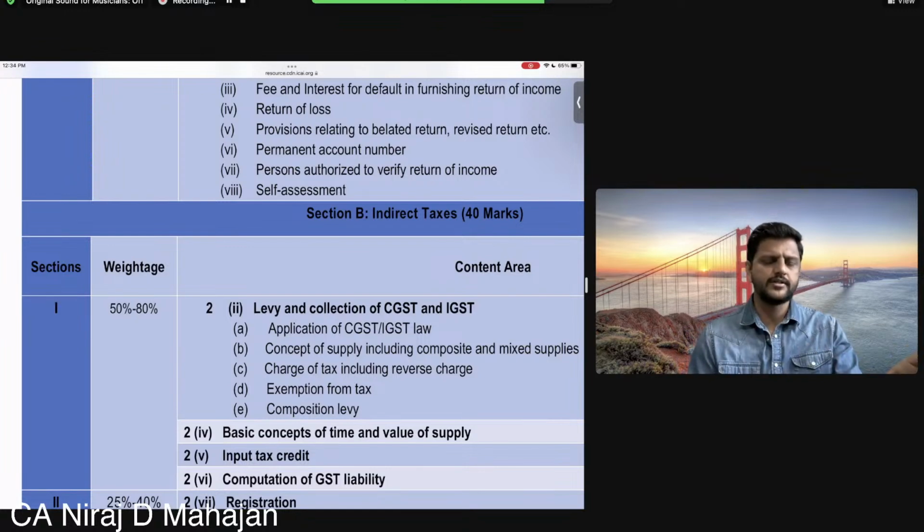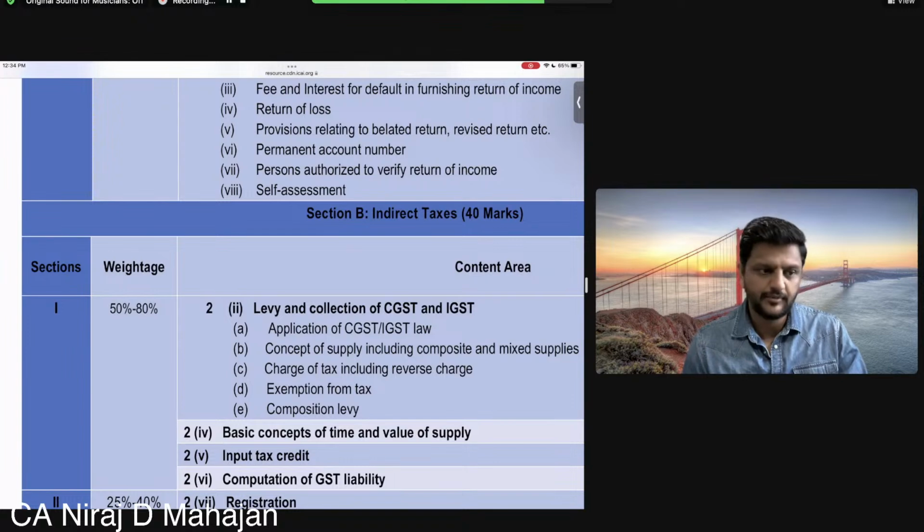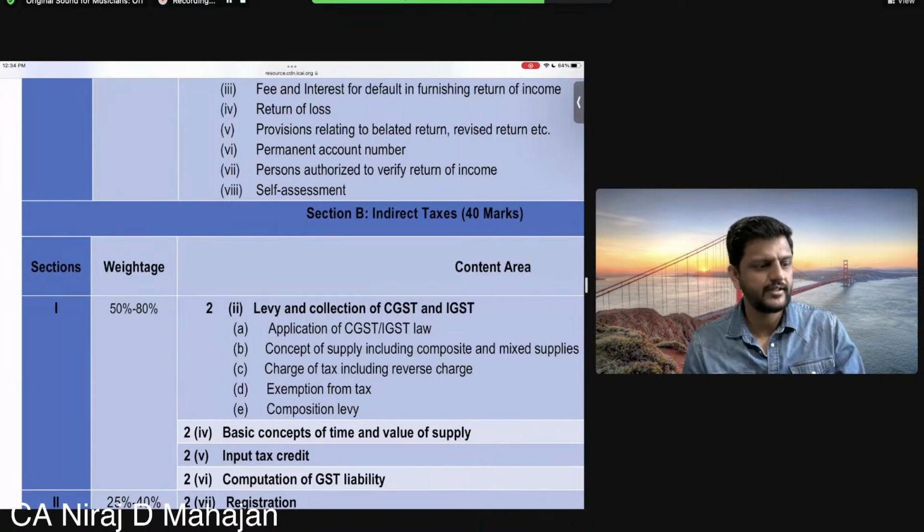That is computation, though, as it is again a mix of the entire syllabus, if you remember. Means what I'm trying to tell you. In income tax, you had what? Which chapter? Last chapter you had computation of total income, isn't it? Similarly, bacho, you are going to have your computation of GST liability. That is your entire syllabus. Take into consideration everything. Clear, all of you? Can I go ahead, everybody?